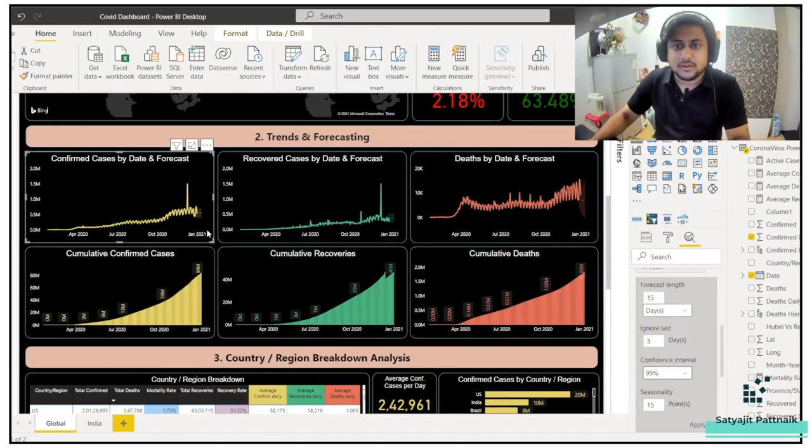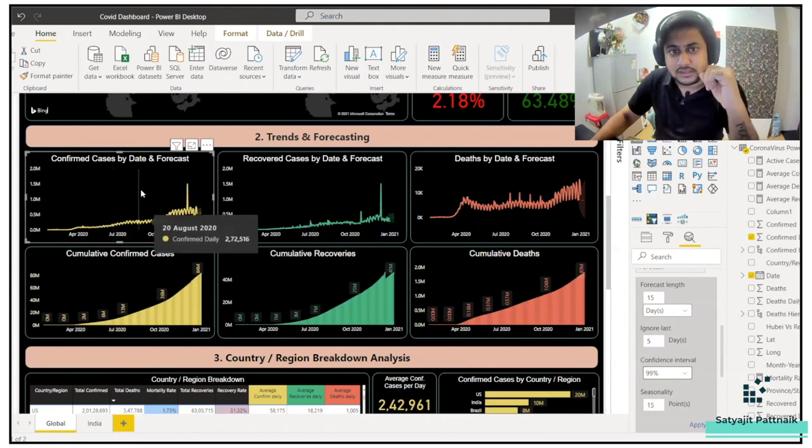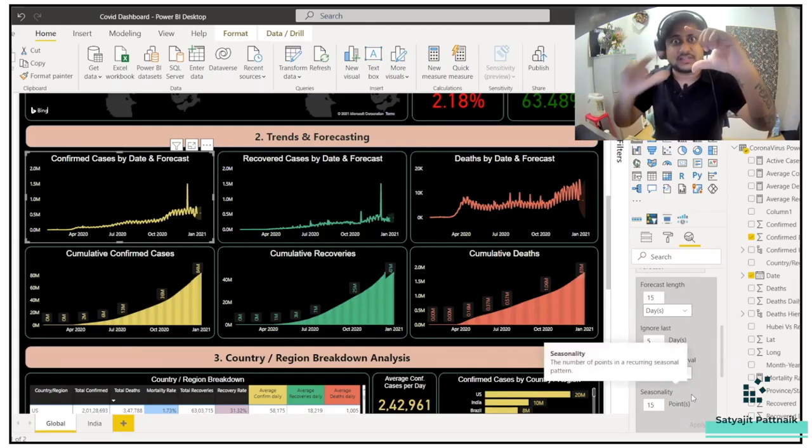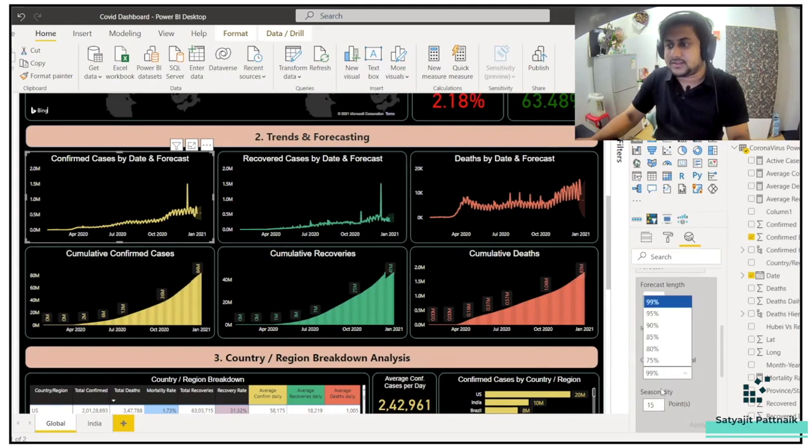99% means the boundary will increase. You can see, I think it's loading. Oh, I haven't applied it. Just check out the length. It will increase. See, it increased because there is a 99% chance it will fall within that. So obviously the boundary will increase, right? And this is how it is. 95 is a good point to use.